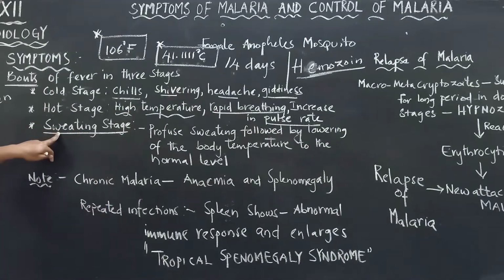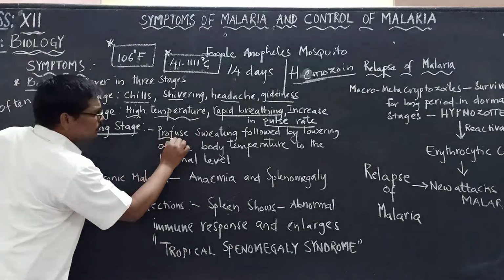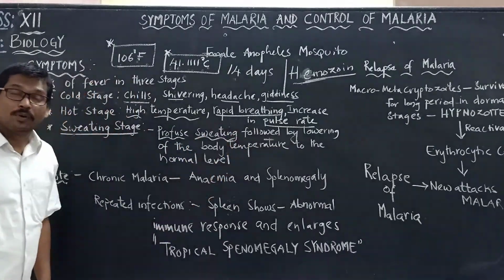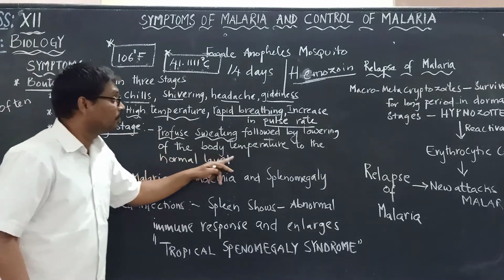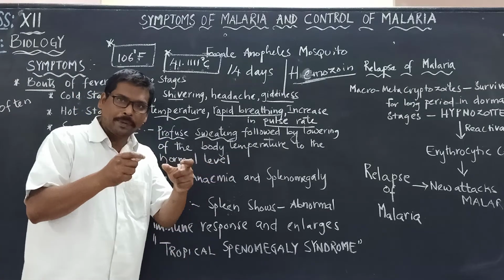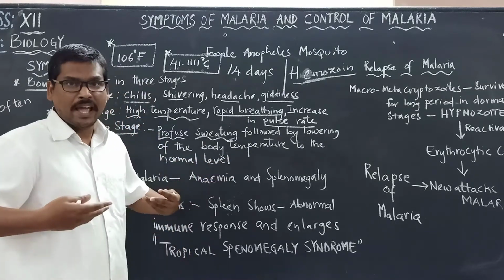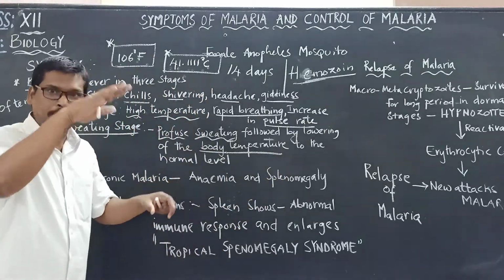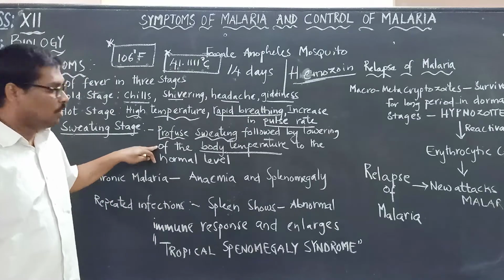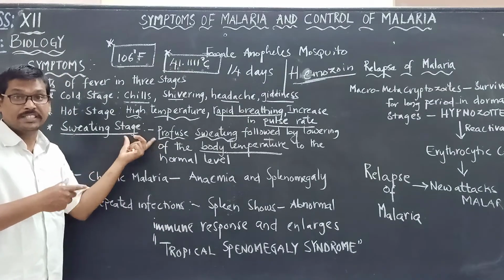Now, if you are looking at this sweating stage, there will be profuse sweating, meaning there will be more sweating followed by lowering of the body temperature. That particular patient will be showing more sweating and suddenly there will be a decrease or fall in the body temperature. Suddenly the body temperature will be falling. So this will be seen again in that particular patient.